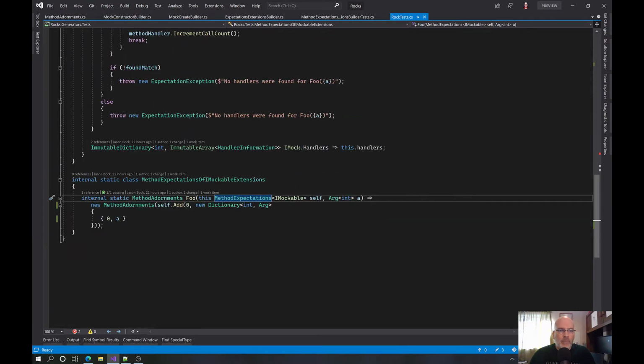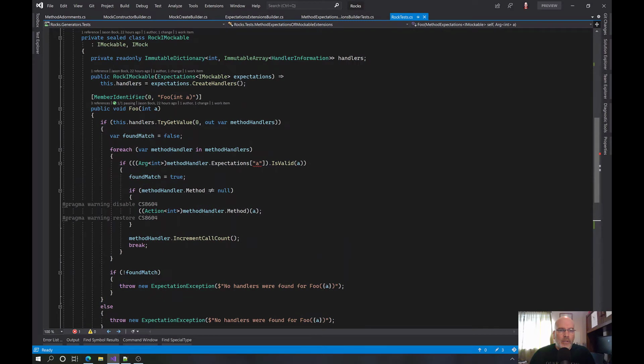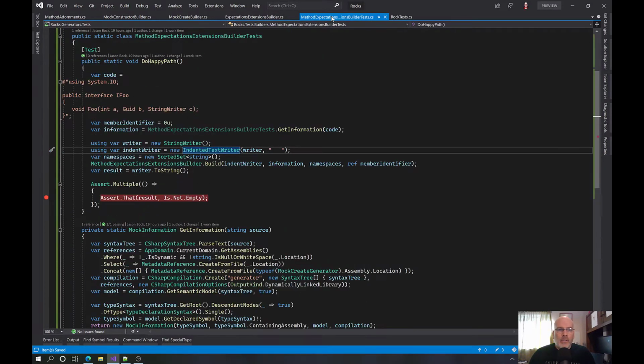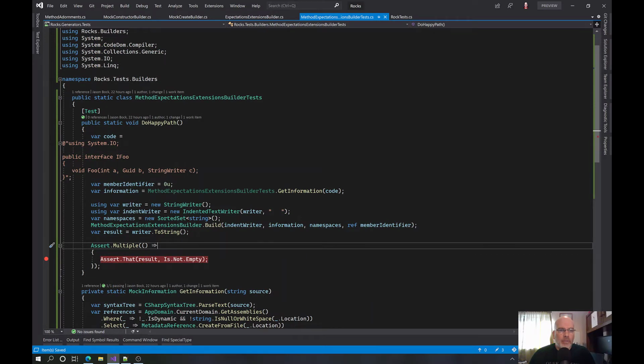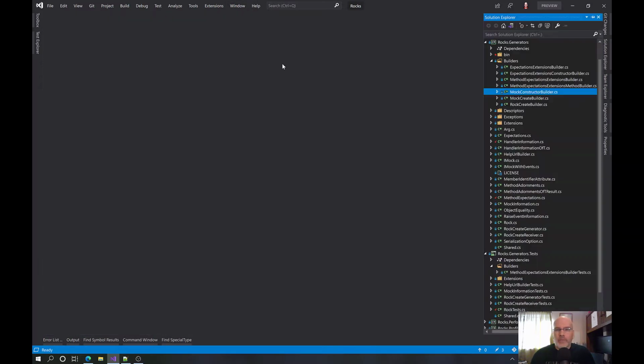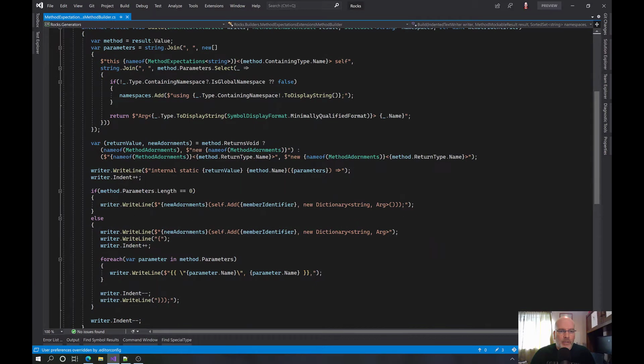Yes, we want to save that. That would make 0. And then here we have to say this is the 0th one. There we go. Which in my mind makes sense. Okay, so then in the method expectations extension builder tests, that's not what we care about. What we care about is first of all, we have to say here in the method builder, we are no longer passing in the name of the parameter. We are doing, here, convert to 4.